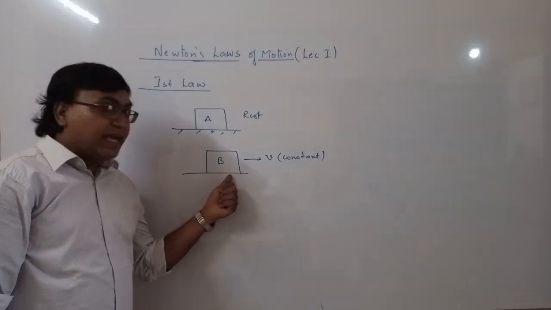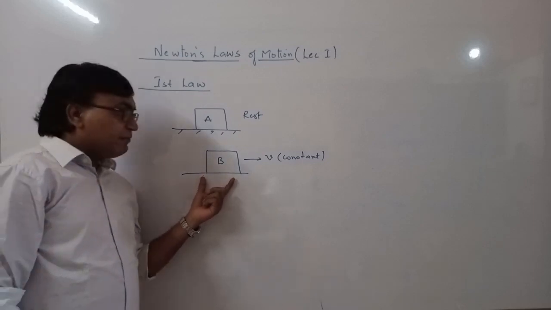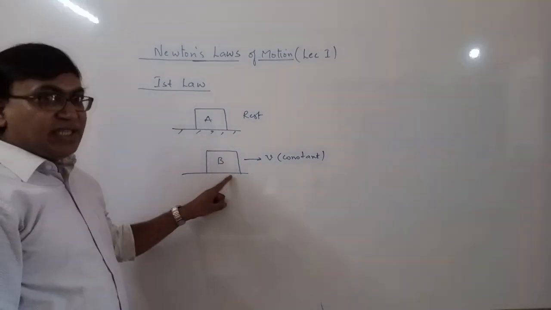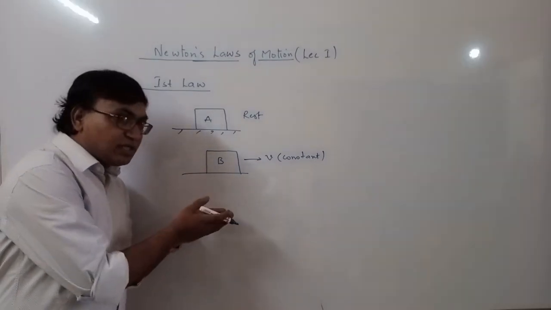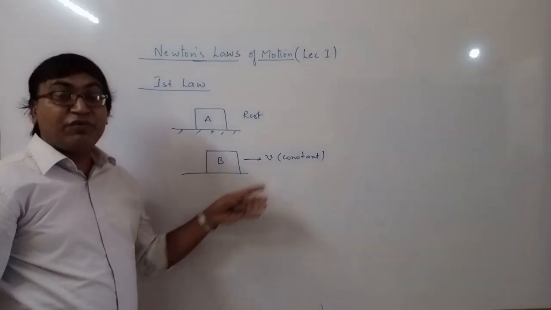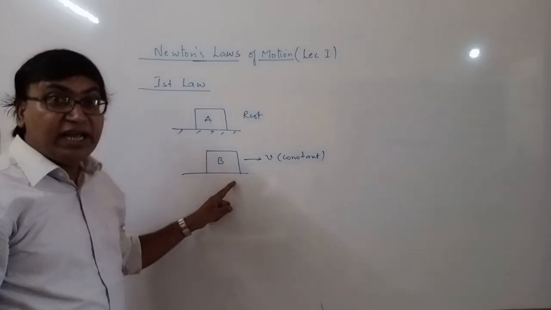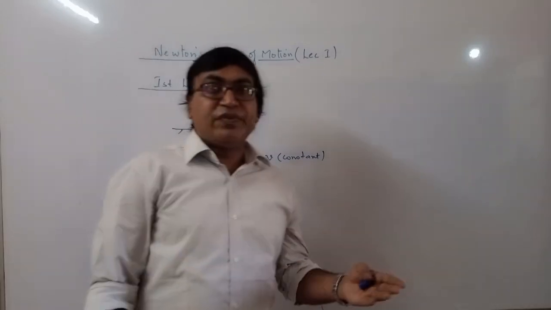Or to change the state of uniform motion. Your body is moving with uniform motion. If you want to change this state, that means if you want to stop this body or bring it to rest, or if you want to change the velocity, which can be changed in magnitude or in direction, you need an external force. So how can we state this first law?